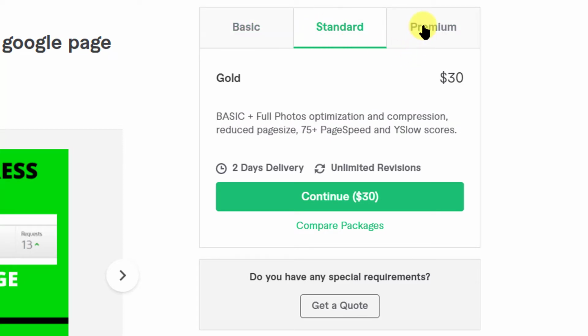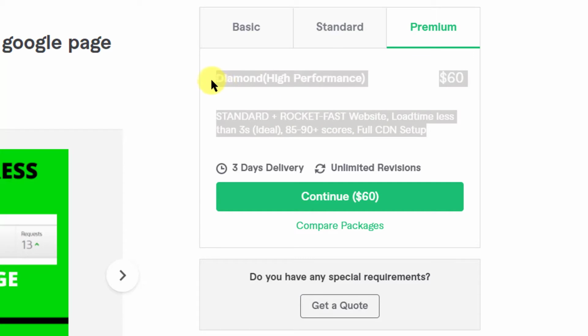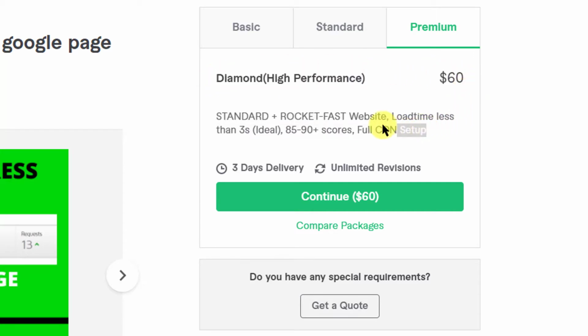If you are looking for your rankings on Google, these 2 will not suffice. Someone who is looking to get ranked on Google has to get the Diamond package, which is high performance. The other 2 are almost useless.